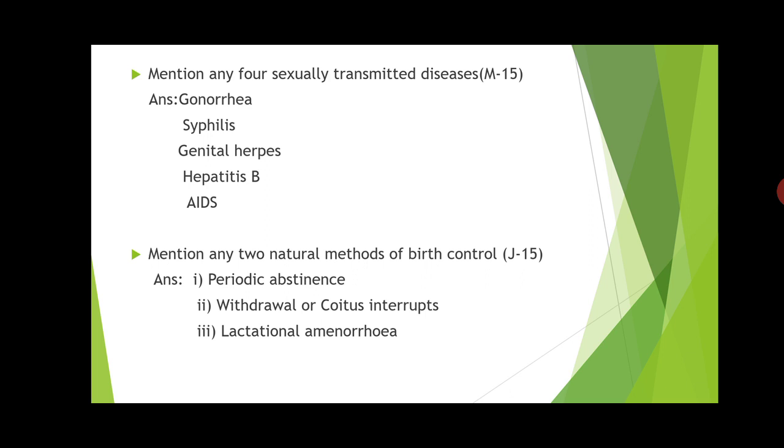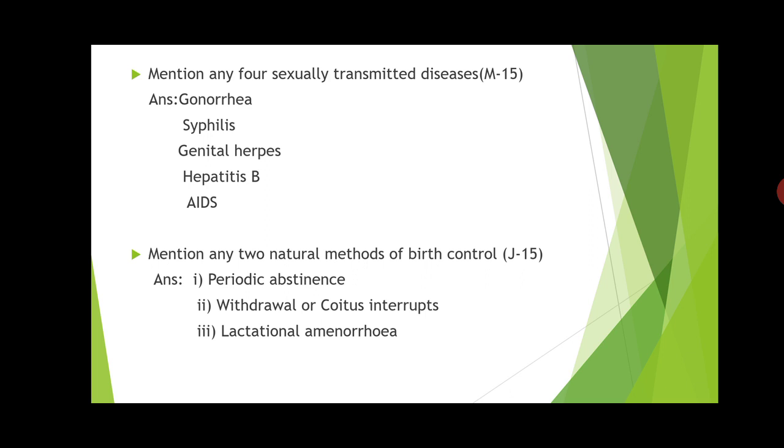Here, what the partner does, before ejaculation of the sperm, before the deposition of the sperm into the vagina, is take the penis out of the vagina, and that is nothing but coitus interruptus, or you can call it the withdrawal method. Okay, then the third one is lactational amenorrhea.